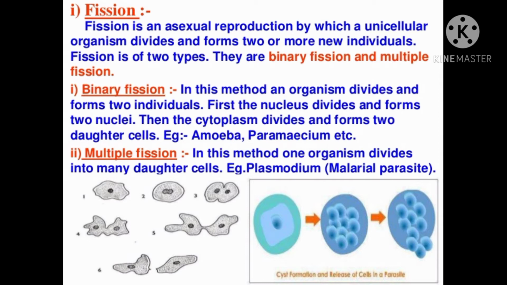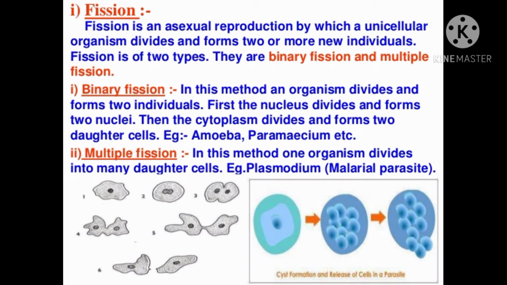Fission is of two types: number one, binary fission; number two, multiple fission. In binary fission, an organism divides and forms two individuals. First, the nucleus divides and forms two nuclei. Then the cytoplasm divides and forms two daughter cells. An example is the amoeba.